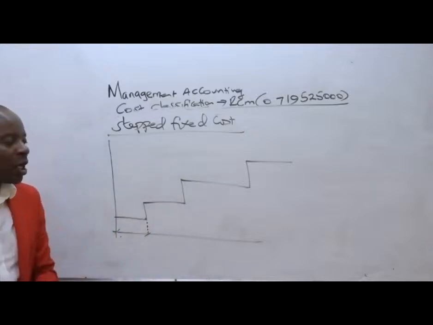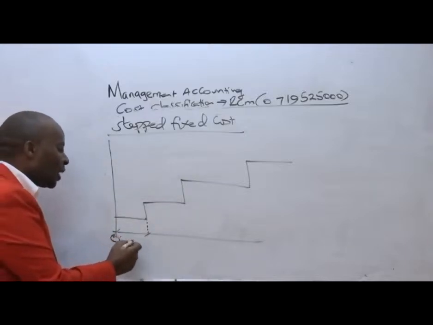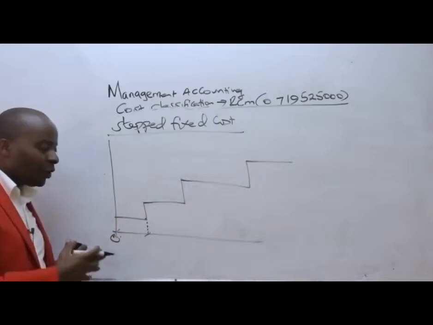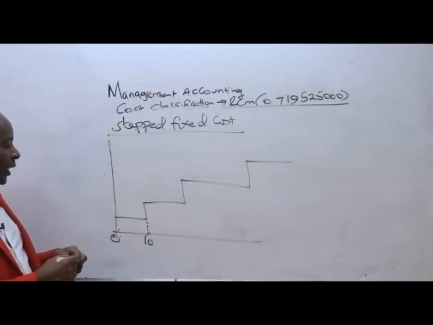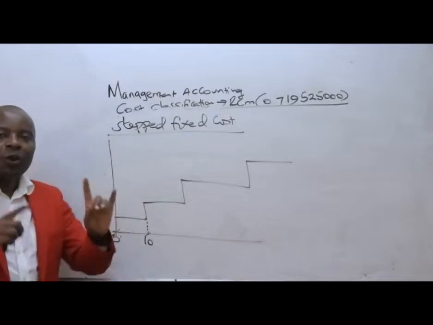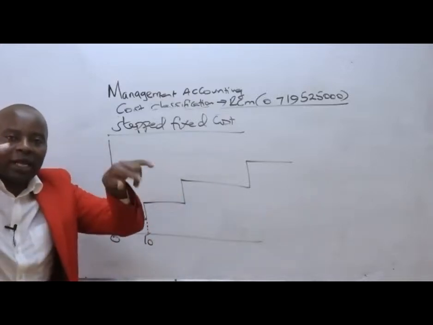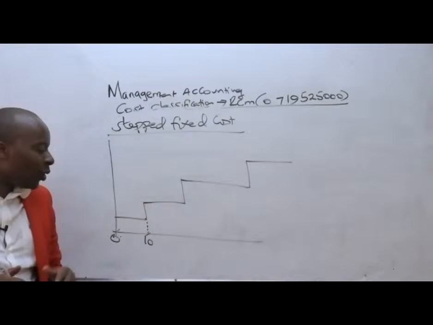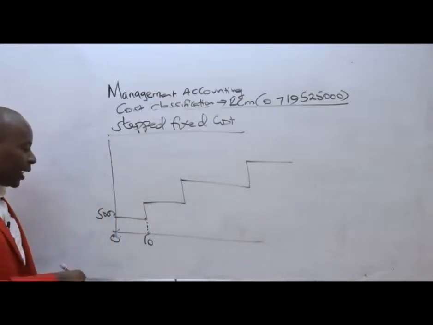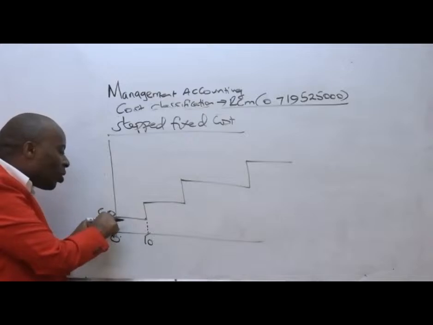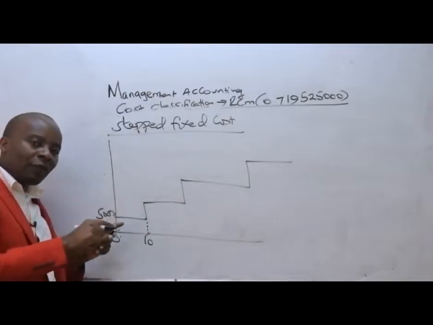For instance, we could have a very good scenario with our landlord, where we tell our landlord that, for the first 10 students that we're going to have, we only need one small room like this, where you're going to be charging us, for example, 5,000 Kenya shillings. Meaning that for this range, I'll be constantly paying on a monthly basis 5,000 shillings.